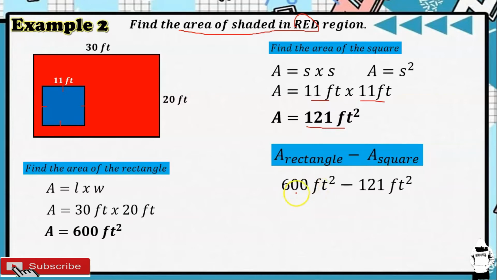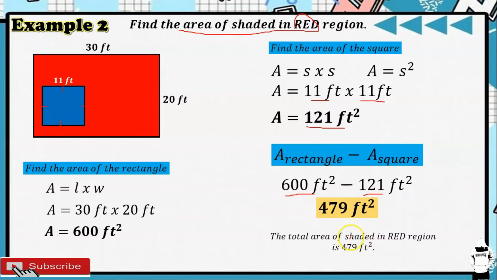So, area of a rectangle is 600 square feet minus the area of a square, that is 121 square feet. So, kapag minus natin yan, 600 minus 121, that is 479 square feet. So, the area or the total area of shaded in red region is 479 square feet.